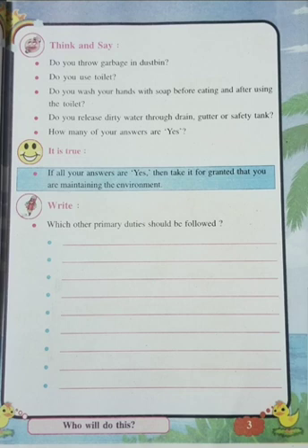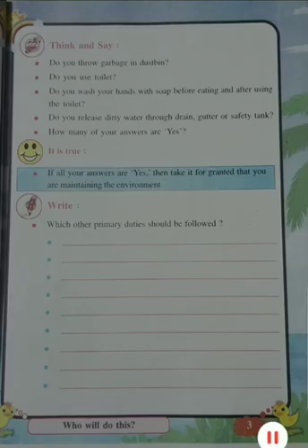For that I will be sending you the pictures of the answers. Here it is just a discussion, think and say. All the remaining answers I will be sending you in the workbook. If your answers are yes, then it is taken for granted that you are maintaining the environment. So if you are telling the truth, you should tell the truth. Are you doing all these things? Yes. If it is yes, it means you are protecting the environment.